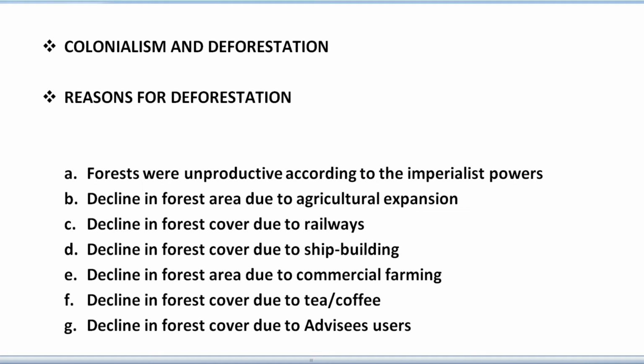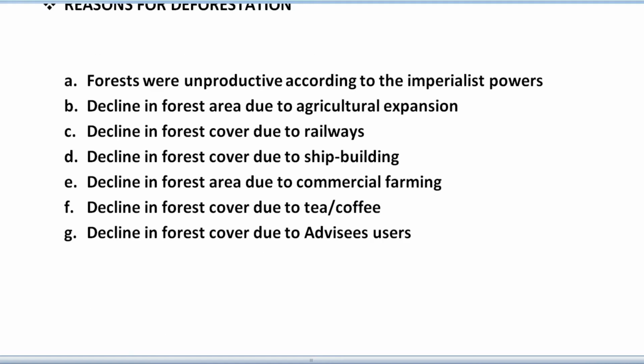Like we already discussed, the allotment of vast forest areas to European plantation owners further led to the reduction of forest areas. Next we have decline in forest cover due to Adivasi users. It is believed that the Adivasis, the tribal community, believe that the forest is a natural home for them and whatever is available in the forest is only for them and they want to utilize it. For this purpose, day by day they are utilizing whatever is present in the forest, but under colonialism, the Britishers didn't like all this. They thought it is our property, not the Adivasis' property.